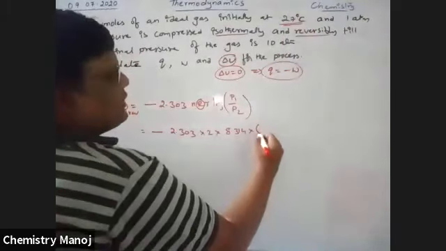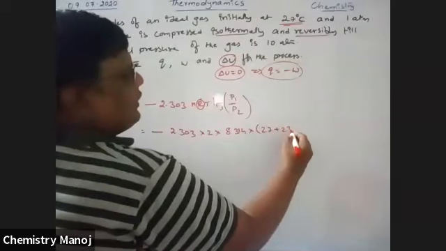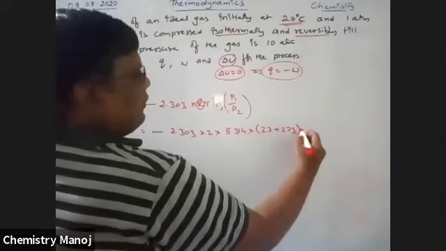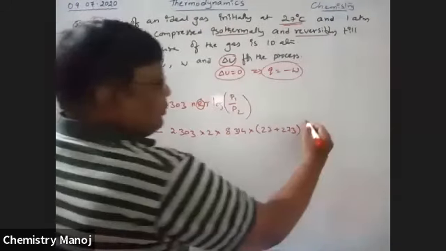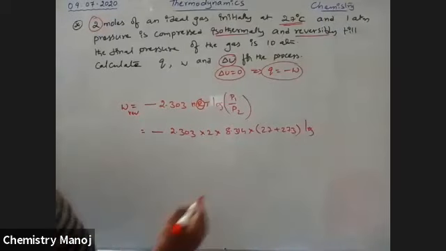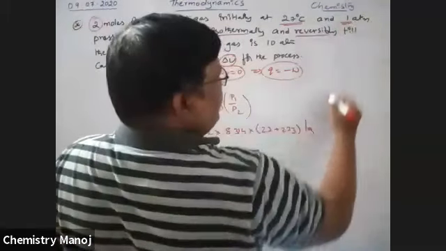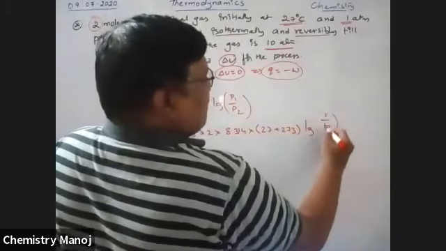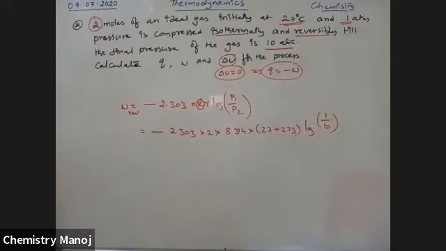So 27 plus 273 on the absolute scale, that is 300 Kelvin, into log of initial pressure by final pressure. The initial pressure is 1 atmosphere and the final pressure is 10 atmospheres. That is the formula.